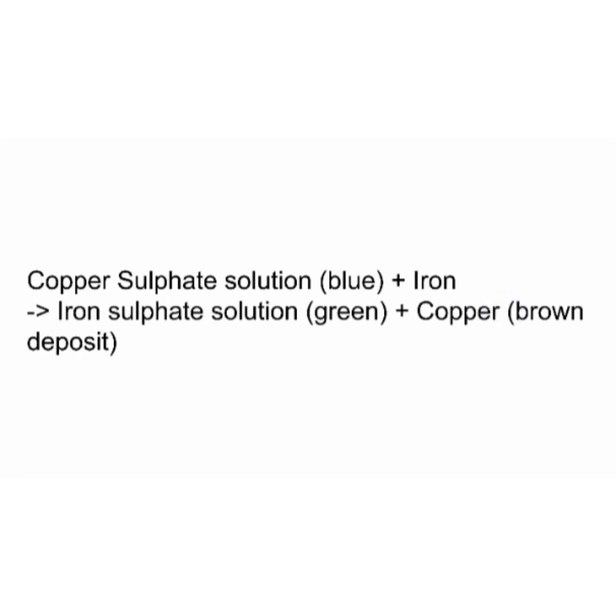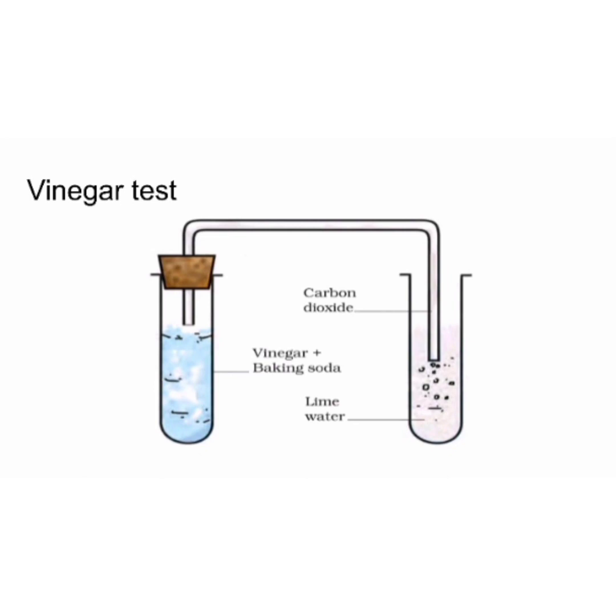Okay, let us see another activity. This is the vinegar test. Take a tablespoon of vinegar in a test tube and add a pinch of baking soda. When you add that, you hear a hissing sound, and you can see bubbles of gas coming out from that solution. Pass this gas through freshly prepared lime water. This is the lime water.